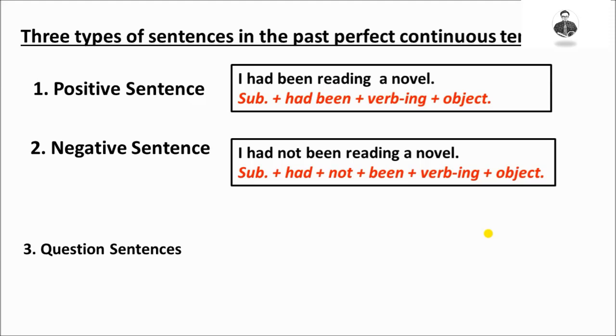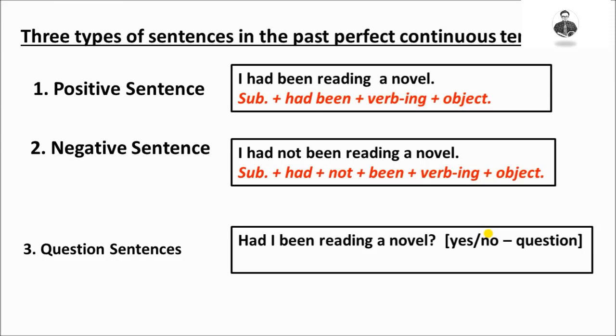Number 3. Question sentences. Here we talk about 2 types of questions. One is yes/no questions and second is WH questions. Had I been reading a novel? This is a yes-no question. How is this yes-no question formed, let's see. In these questions, had and I interchange. It means they change their place.